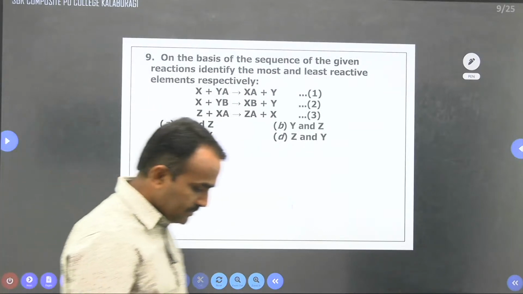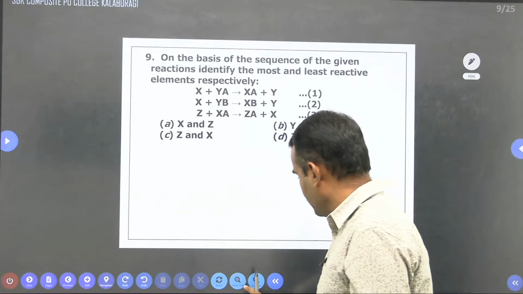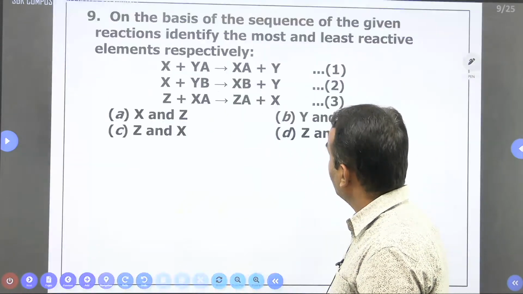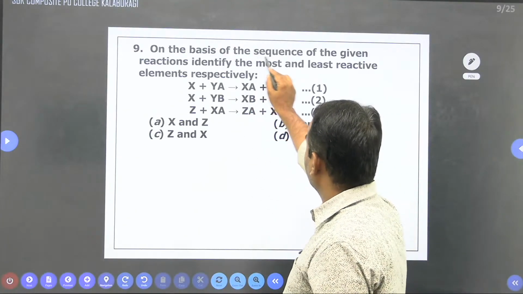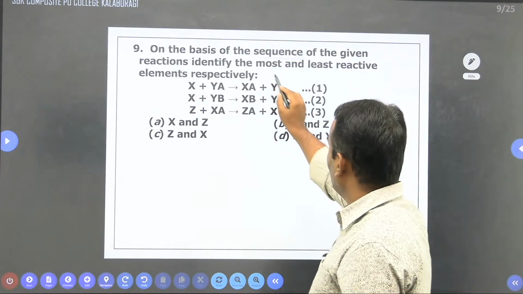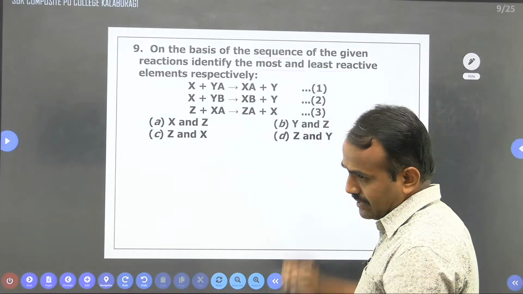In this question, on the basis of the sequence of the given reactions, identify the most and least reactive element respectively.